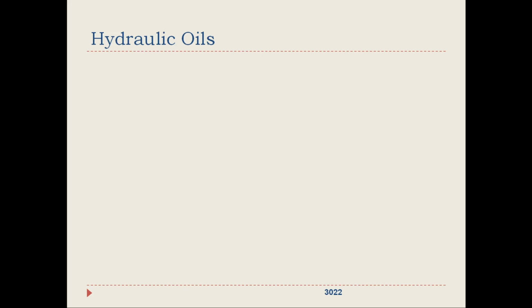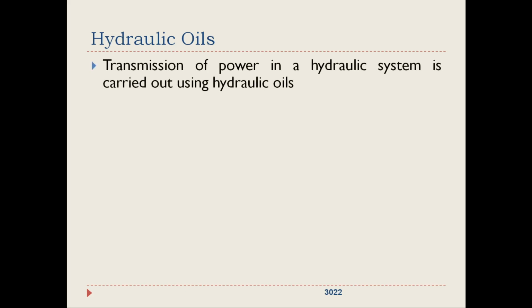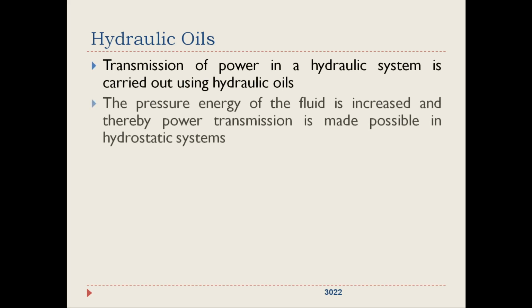So we have seen the different components, the nomenclature, like the types of pumps, valves, right? So today we'll be dealing with the hydraulic oils, what a hydraulic oil is, what the purpose is, what are the different types of oils, and obviously the important properties. Transmission of power in a hydraulic system is carried out using hydraulic oils, mainly liquid form of oils, fluids.